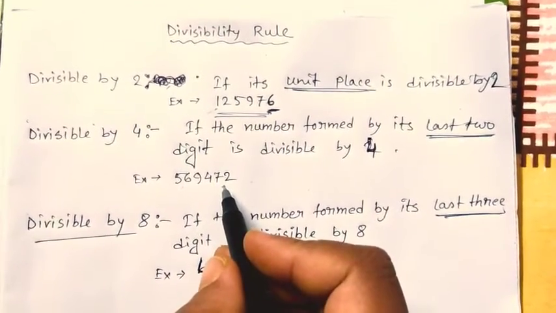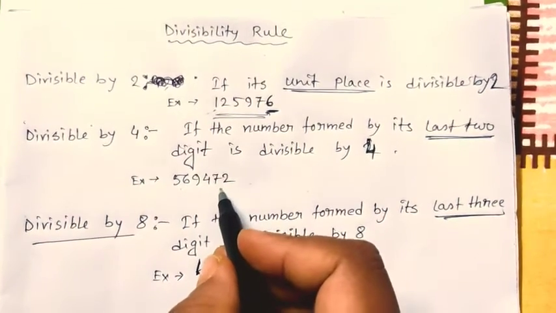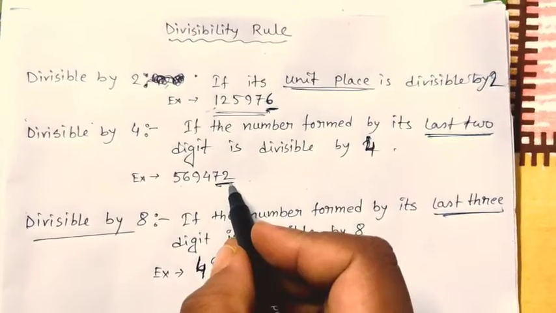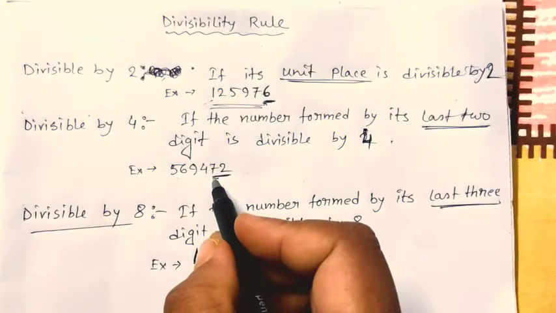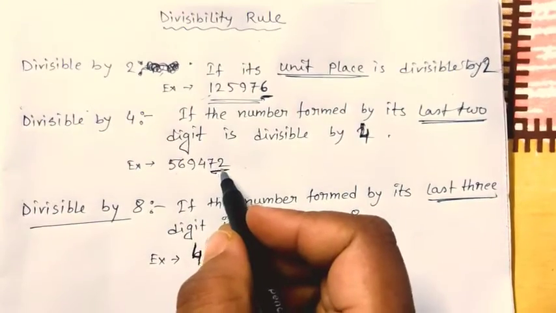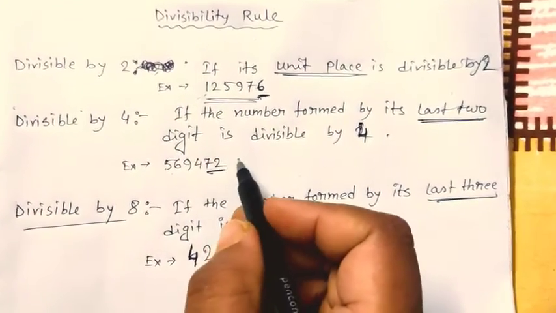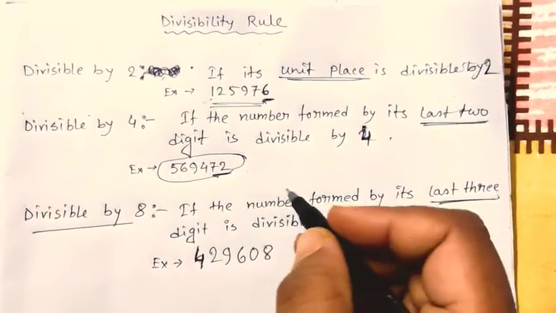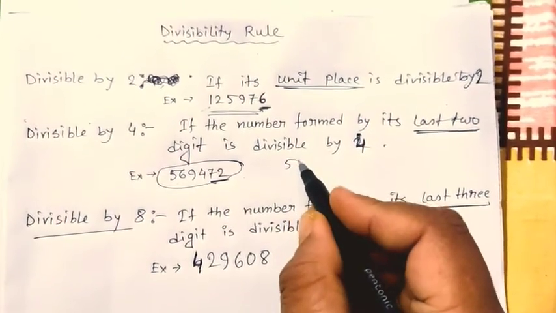It's a very big number, and the last 2 digits are 72. The number formed by the last 2 digits is 72, and 72 is divisible by 4. So the whole number will be divisible by 4. Let's check whether the number is actually divisible by 4 or not.